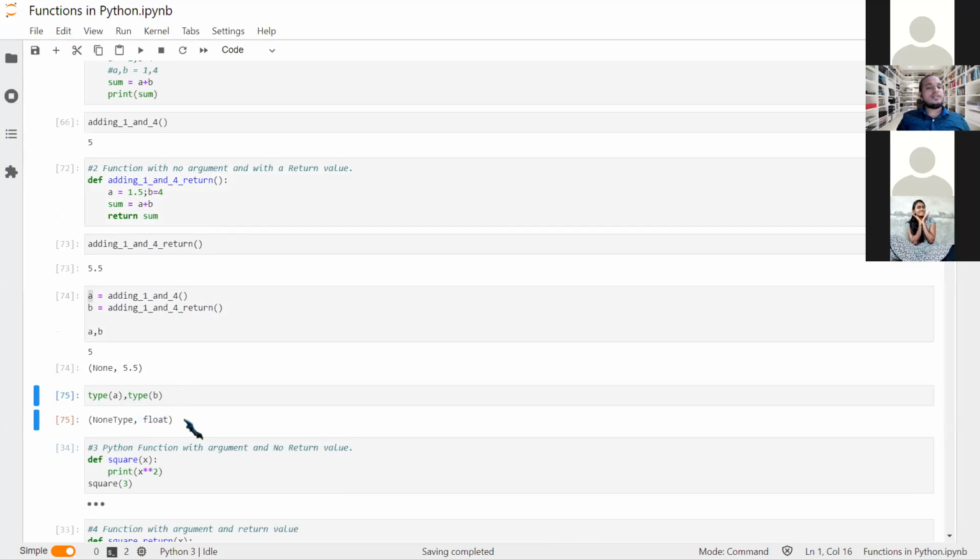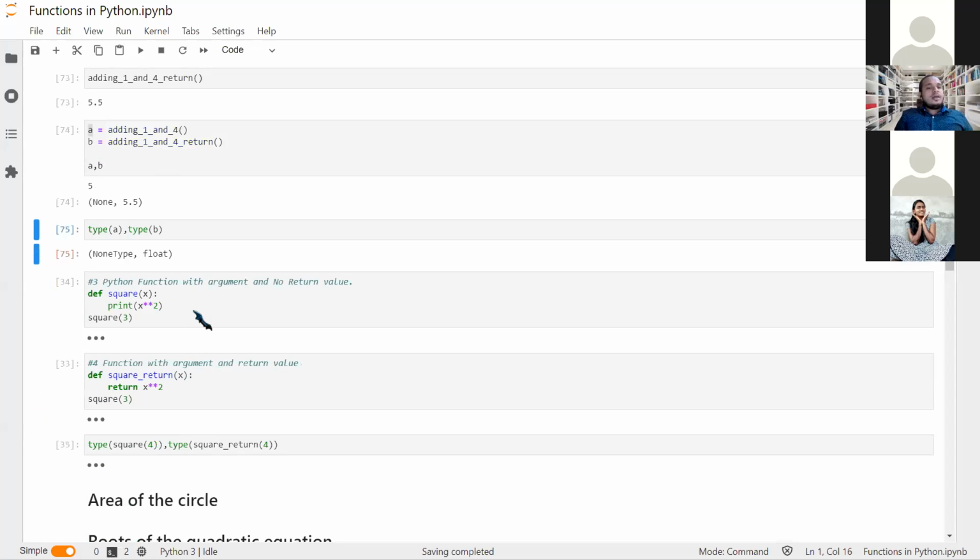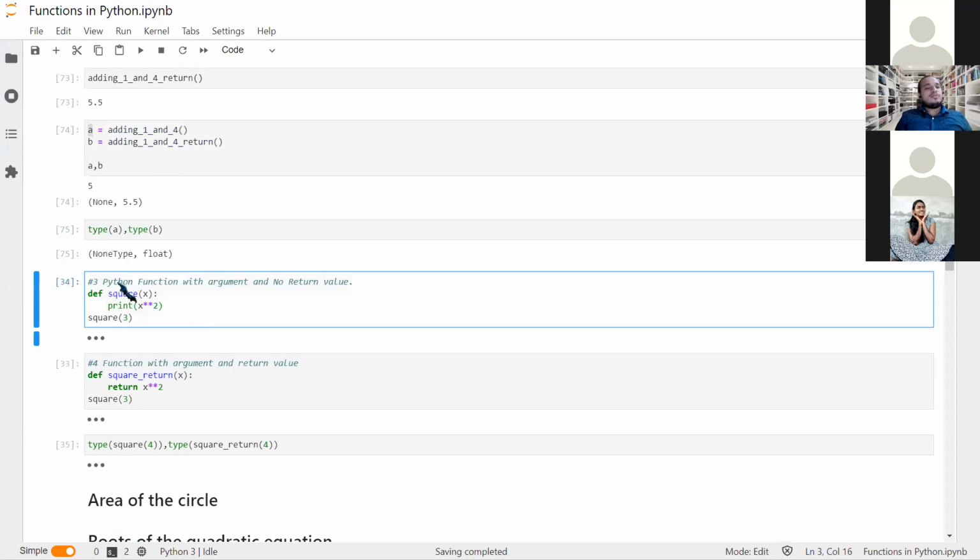You must have studied this as a data type. Float data type is nothing but decimals. We have decimal points. Now the third one. In the third one, we have the argument and we don't need to return the values. So these are the functions which I have already described.